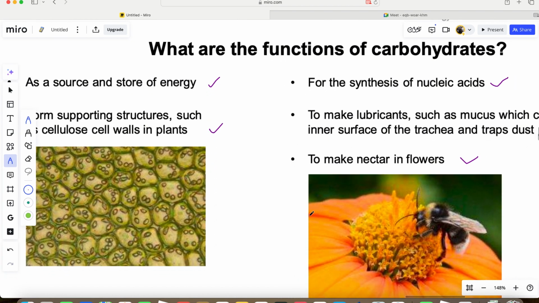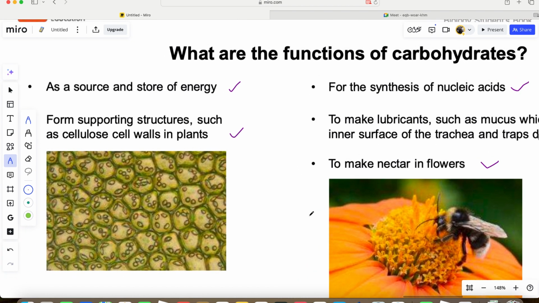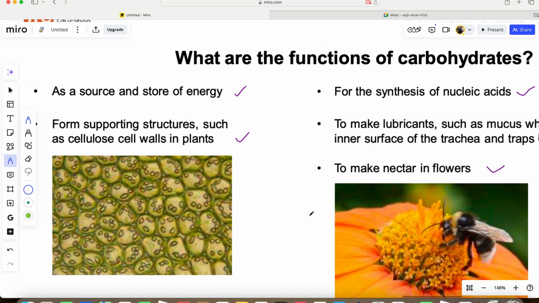What do we use carbohydrate for? Number one, carbohydrate is used as a source and store of energy. We use it as a source of energy, and we also use it as a store of energy. Okay? It's about energy. Number two, it forms a supportive structure, such as the cell walls in plants. The cell wall in a plant, that supporting rigid structure that gives the plant rigidity, is formed by complex